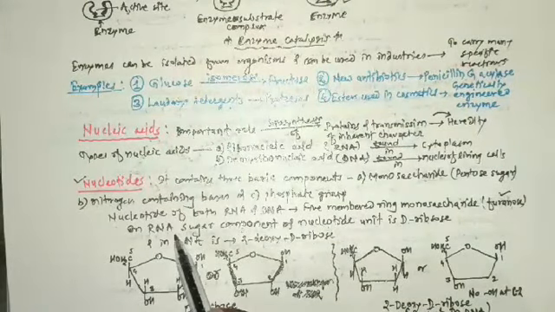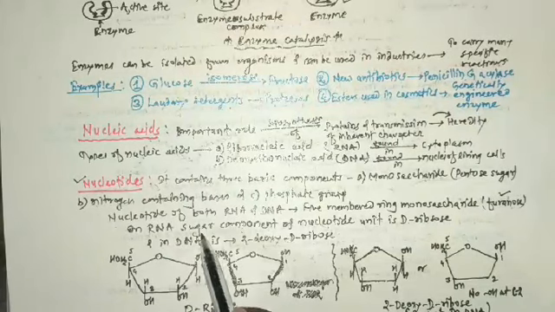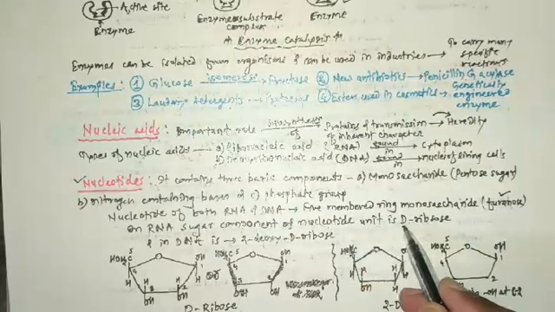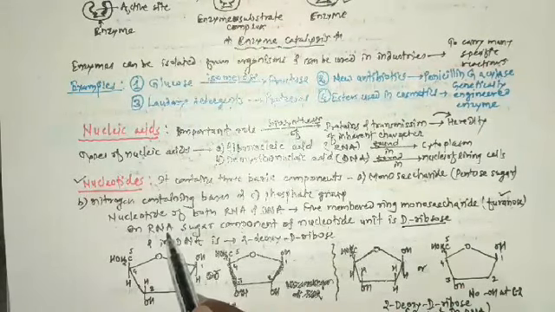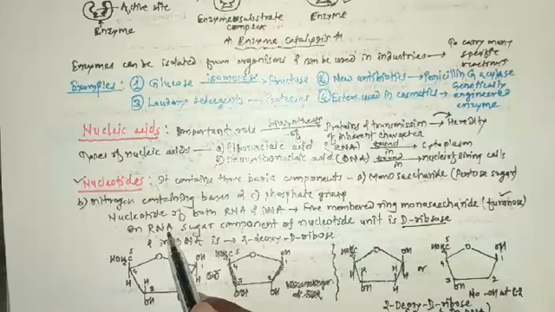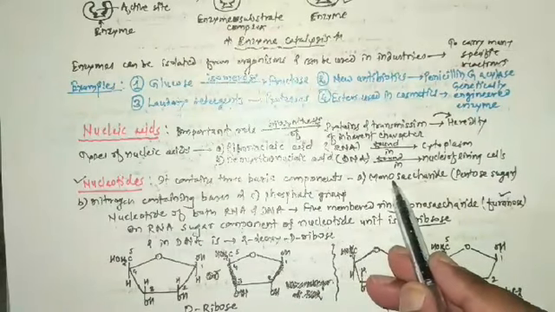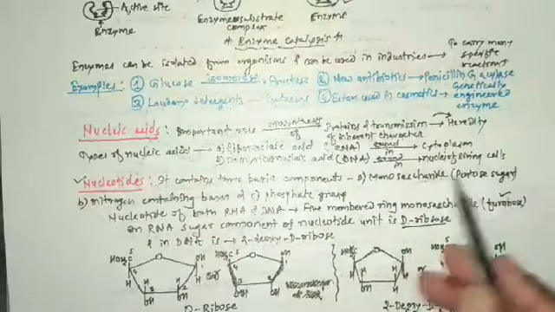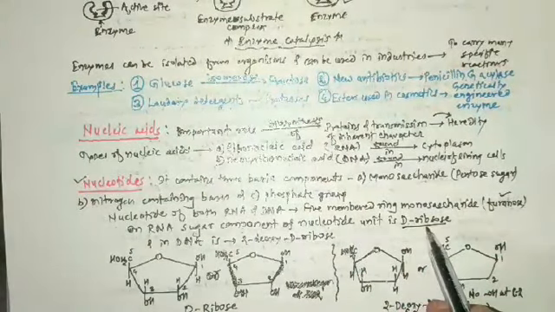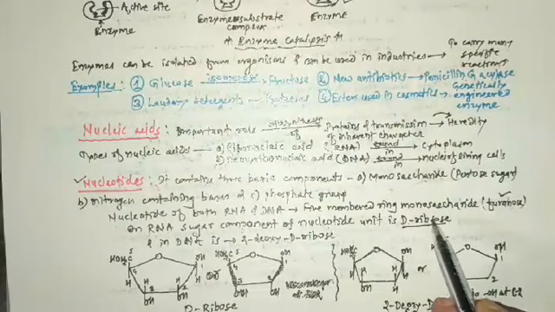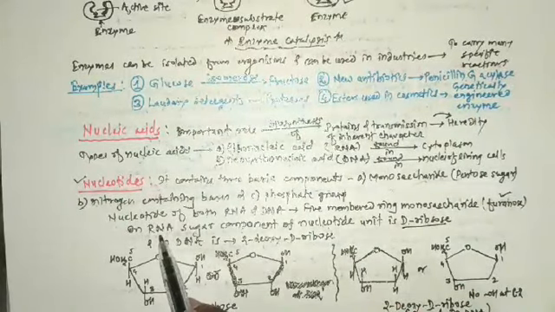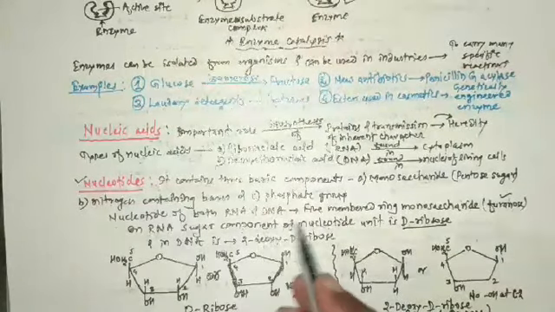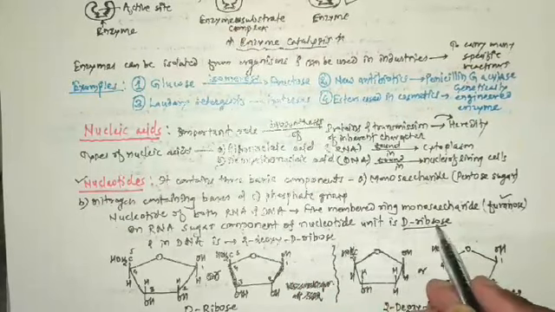In RNA, the sugar component of the nucleotide unit is D-ribose. Please remember that.